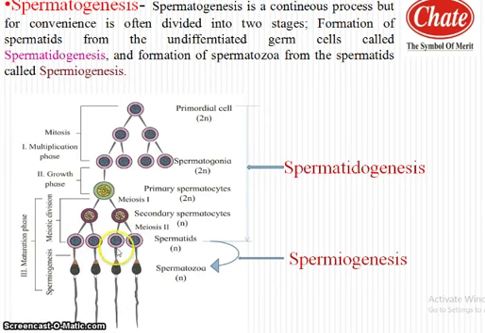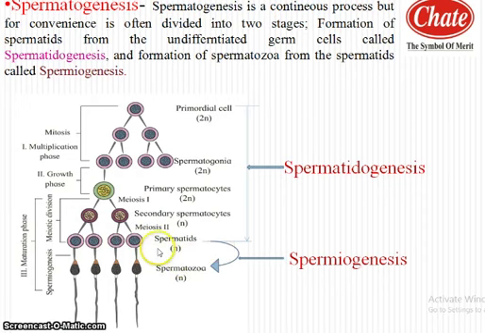At the end of the maturation phase, from one primary spermatocyte, four haploid spermatids will be produced. Now, spermatids are immotile cells. This spermatid enters into the next process, that is spermiogenesis.